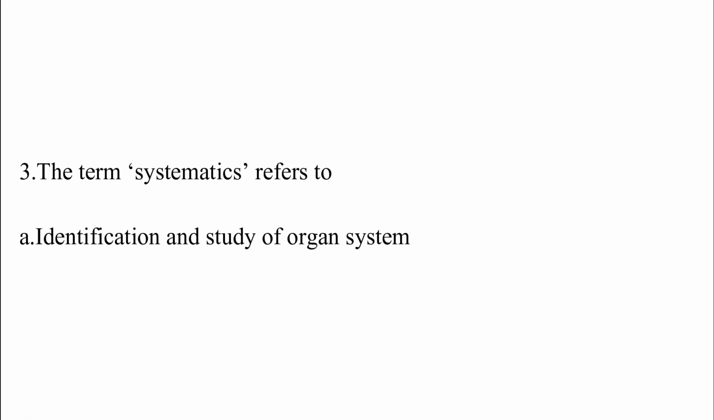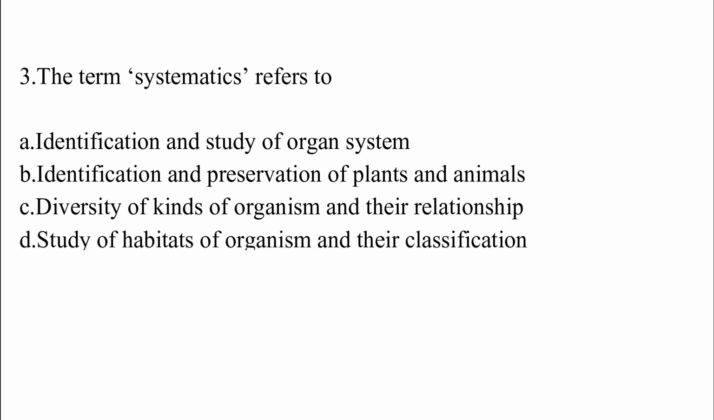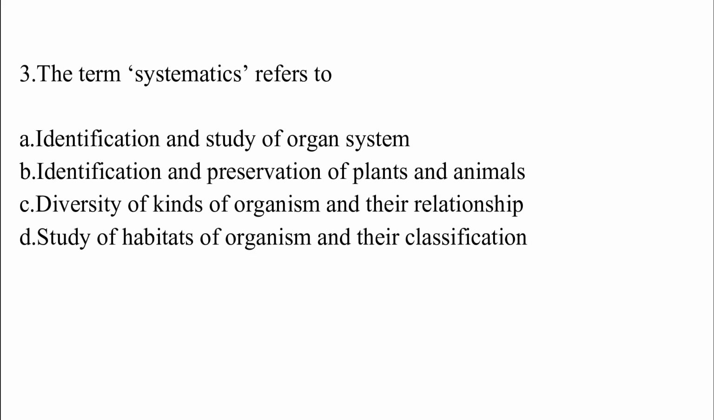The term systematics refers to option A, identification and study of organ system. Option B, identification and preservation of plants and animals. Option C, diversity of kinds of organisms and their relationship. Option D, study of habitat of organisms and their classification. The correct answer is C, which is diversity of kinds of organisms and their relationship.